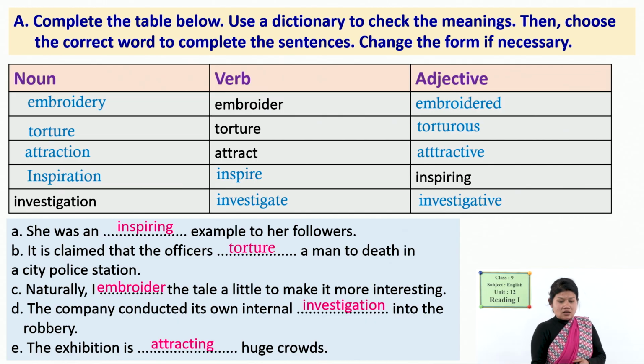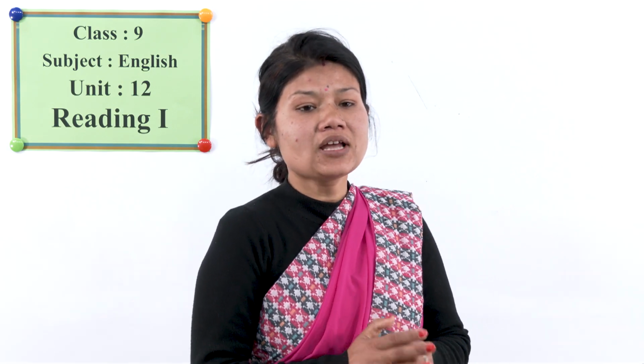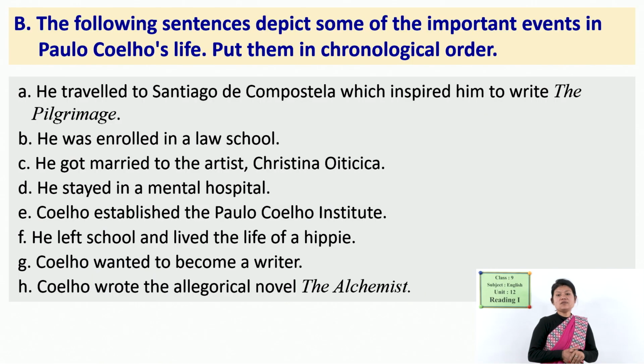Okay. Thank you dear students for listening attentively. Now, one more exercise here. The following sentences depict some of the important events in Paulo Coelho's life. Put them in chronological order, that means in an order, one after another, according to the sequence given in the text. Okay. So, according to the text you have to order them. So, will you try this? First of all, read all the sentences given here and try to rearrange them in a proper order. So, will you try? Have you done?